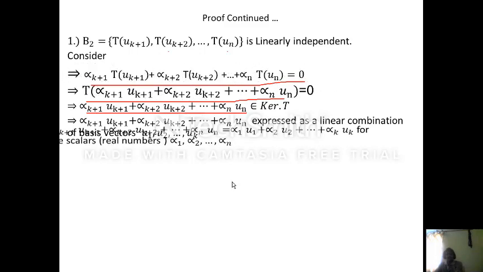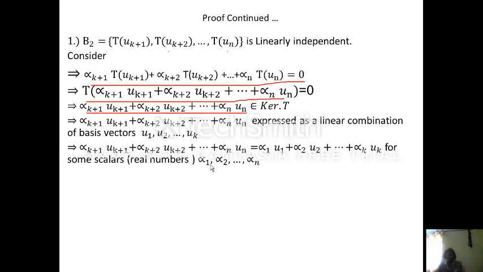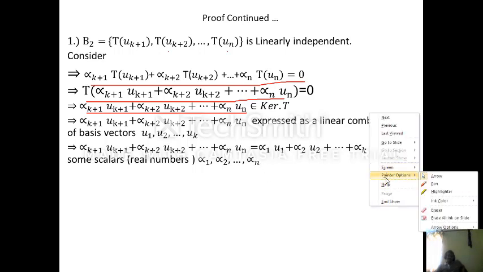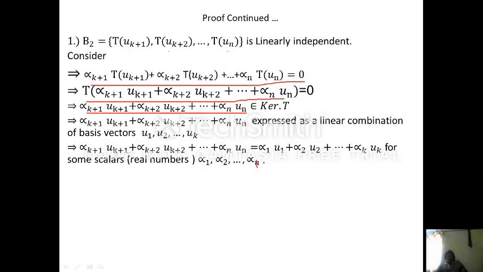So there exist scalars alpha 1, alpha 2 and so on, alpha k, such that alpha k plus 1 Uk plus 1 and so on, alpha n Un, is equal to alpha 1 U1 plus alpha 2 U2 plus and so on, alpha k Uk, for some scalars alpha 1, alpha 2 up to alpha k. Already we have taken alpha k plus 1.